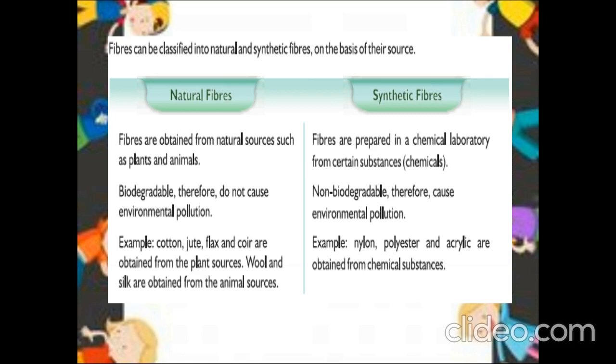Second point, natural fibers are biodegradable. Since we obtain these fibers from nature, they can be degraded easily and don't cause any pollution. In the case of synthetic fibers, they are non-biodegradable and cause environmental pollution. And the third point is examples. Examples for natural fiber are cotton, jute, flax, coir, wool and silk. For synthetic fibers, the examples are nylon, polyester and acrylic.